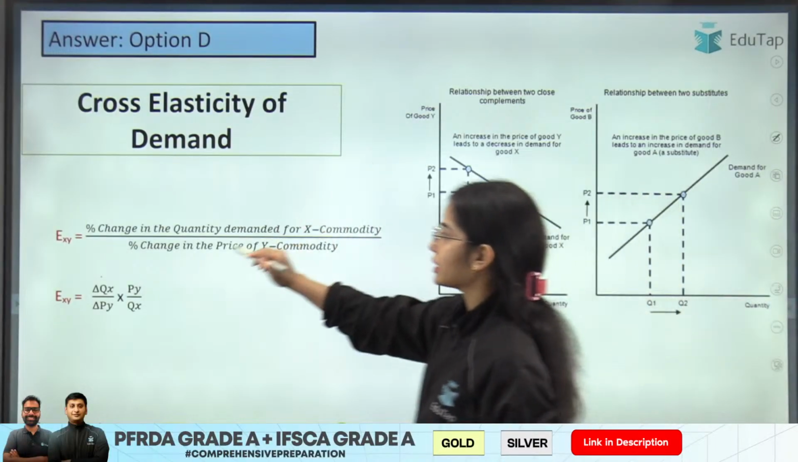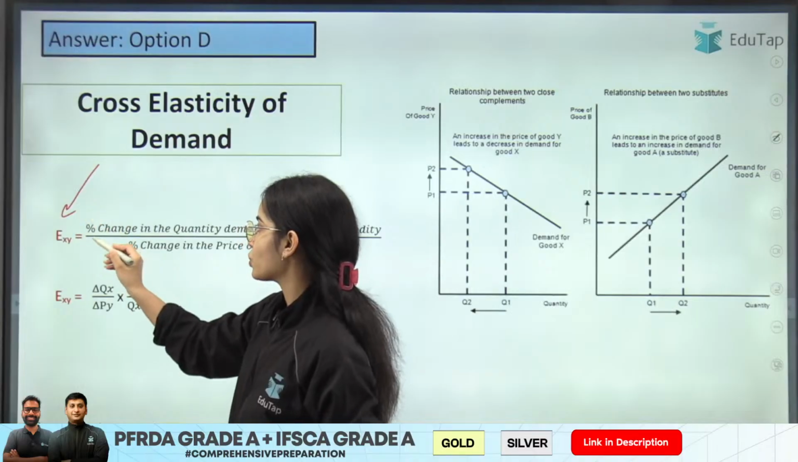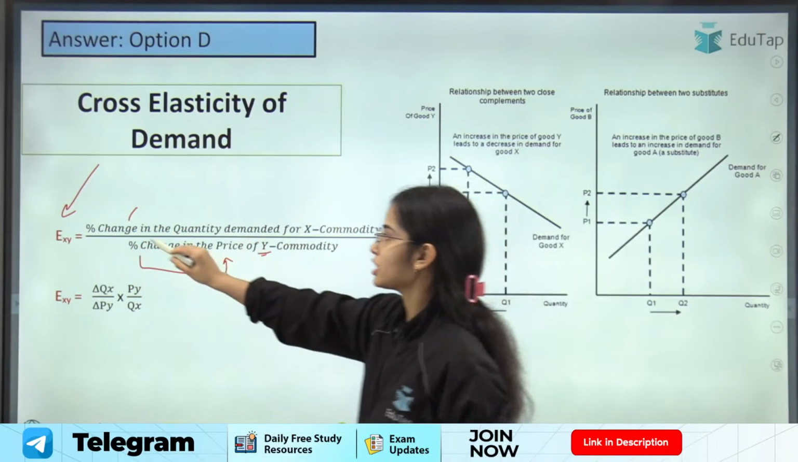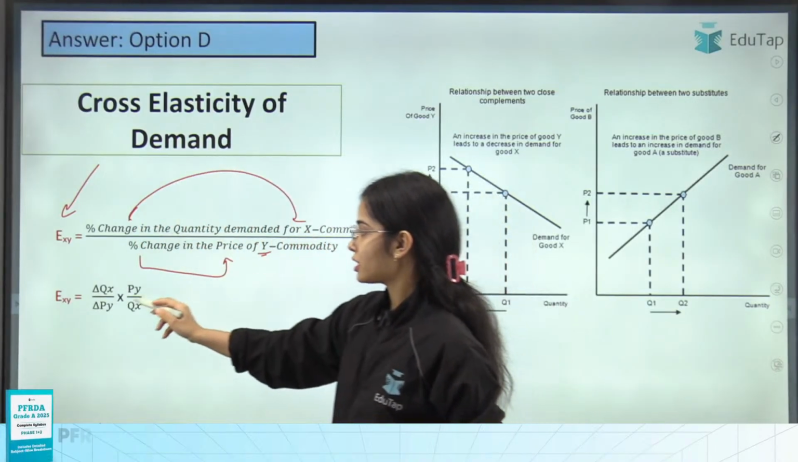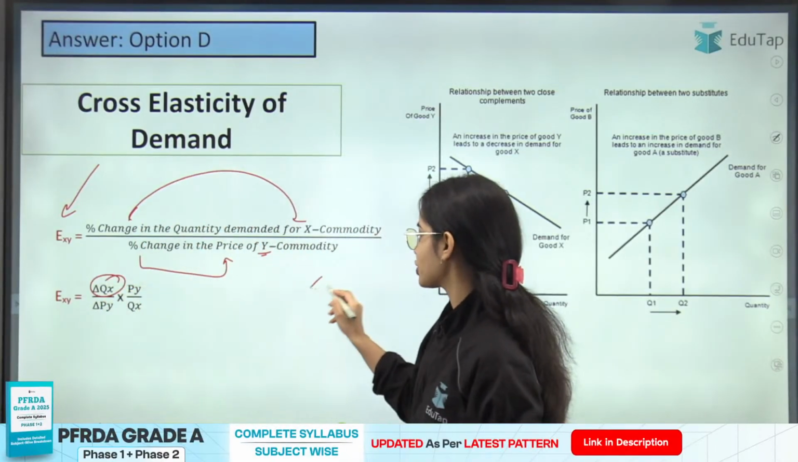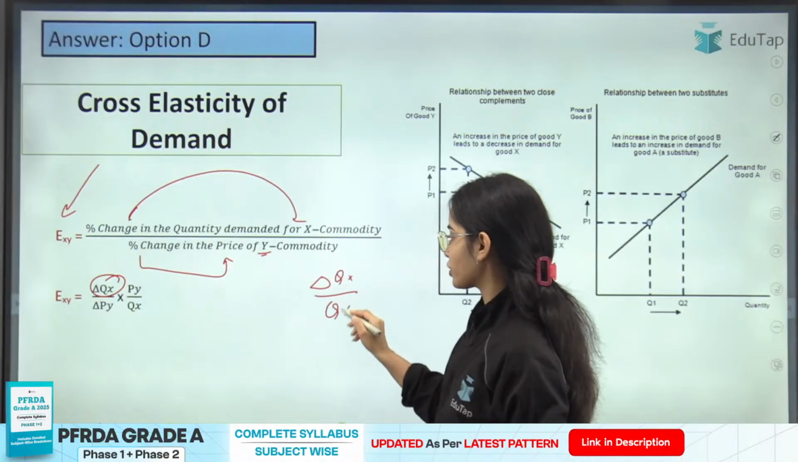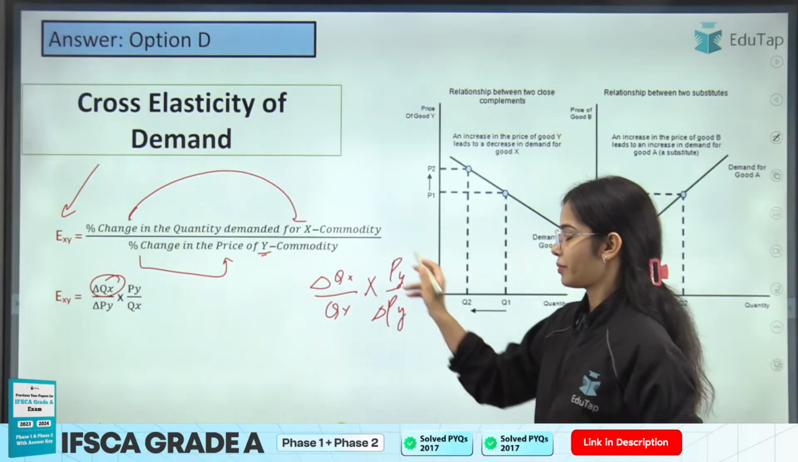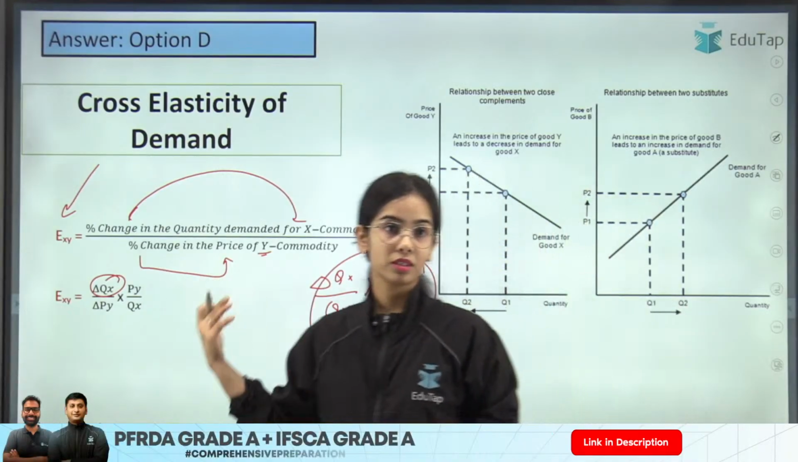So here you can see that the cross elasticity of demand shows that with the percentage change in price of Y, there is a percentage change in quantity of X. So the formula is change in quantity of X, original quantity of X, multiplied by price of Y divided by change in price of Y. Okay, so this is the formula.